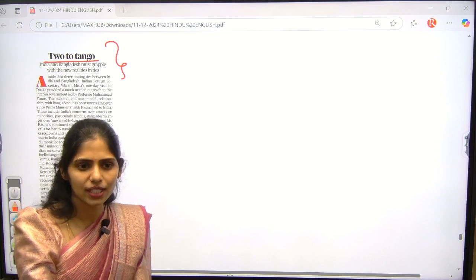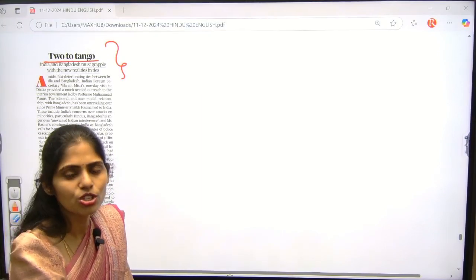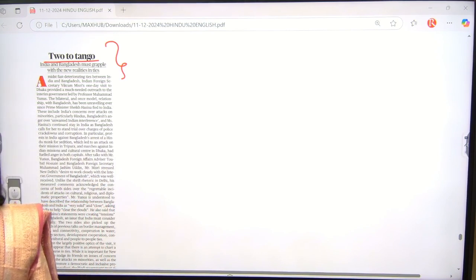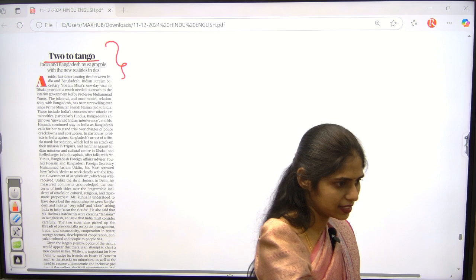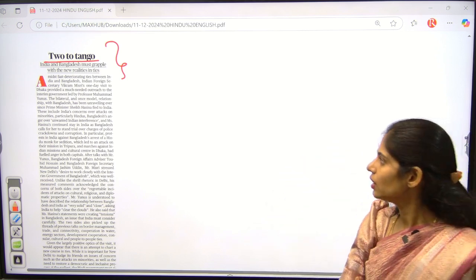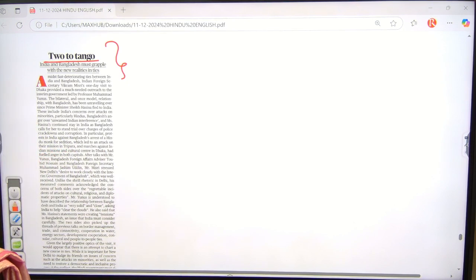So what is happening in Bangladesh right now? Religious minorities, violence is happening. So who are minorities and who are majorities there? Hindus are minorities and Muslims are majorities there. Okay, so now here, which government was formed in Bangladesh in the recent past? Muhammad Yunus interim government had been formed. And now here religious minorities are persecuted.